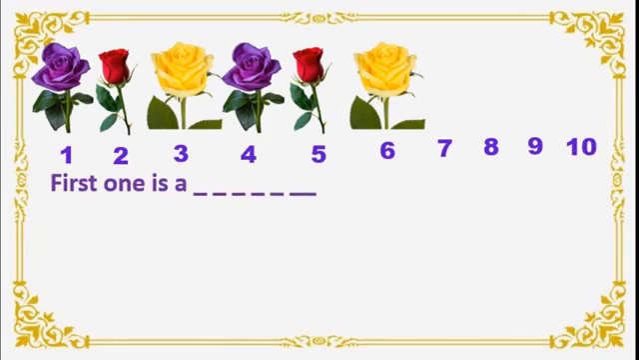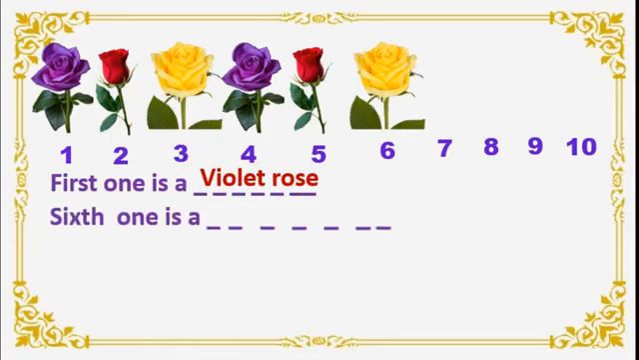First one is a dash rose. Here we can see 3 different colored roses. Violet roses and red roses are there and yellow roses are there, isn't it? Okay. First one is a dash. Yes, very good. That is a violet rose. Correct. Second question. Sixth one is a dash rose. Very good. Yellow rose. Here we can see up to 6. So this is very easy, isn't it?